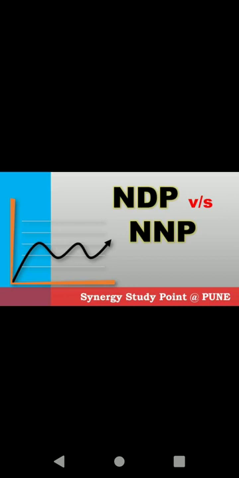So the actual formula for NNP. What is the full form of NNP, students? That is net national product. So net national product is equal to GNP minus depreciation. Clear? Next, net domestic product. Net domestic product is a part of gross domestic product, right? Net domestic product is obtained from the gross domestic product by deducting the quantum of wear and tear expense.